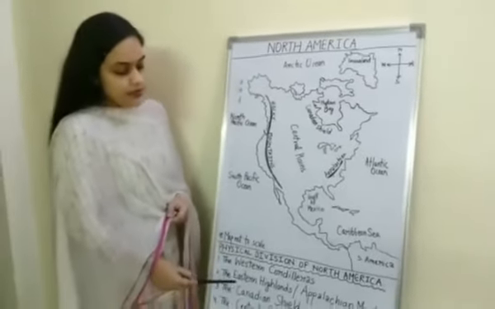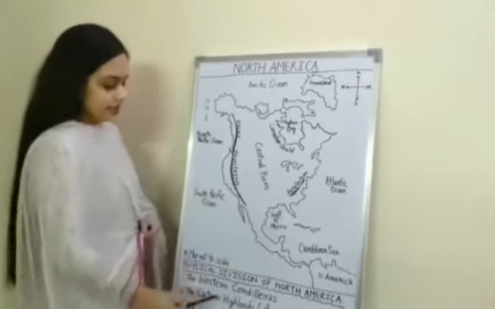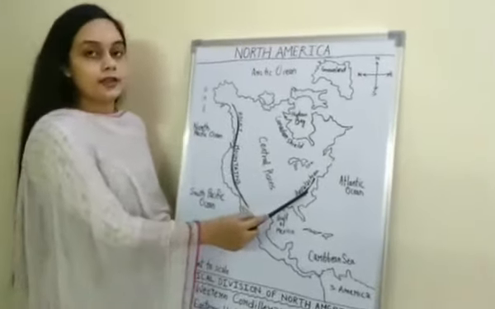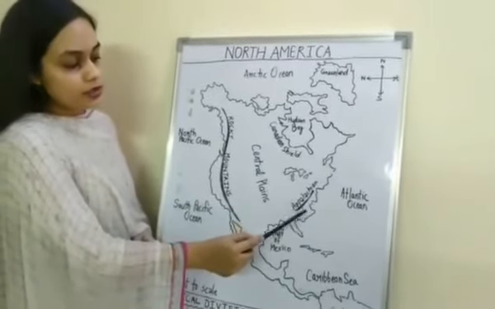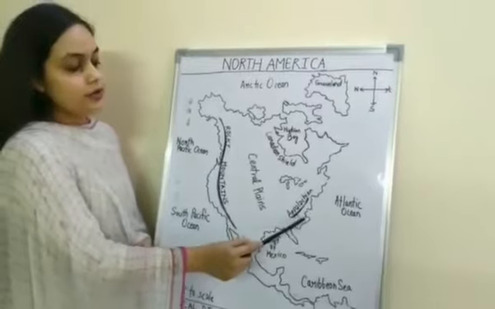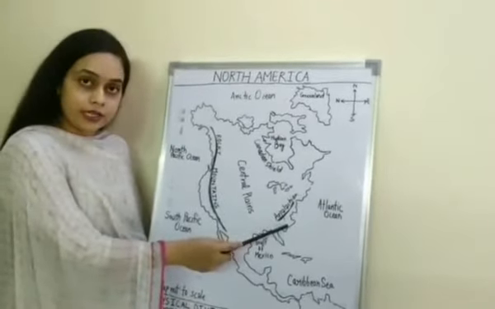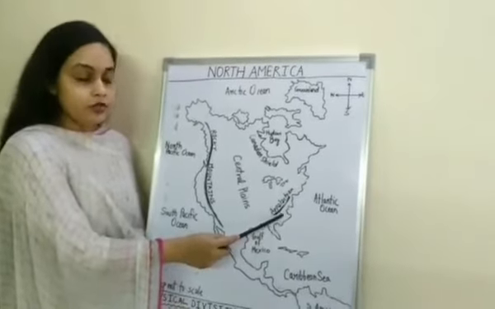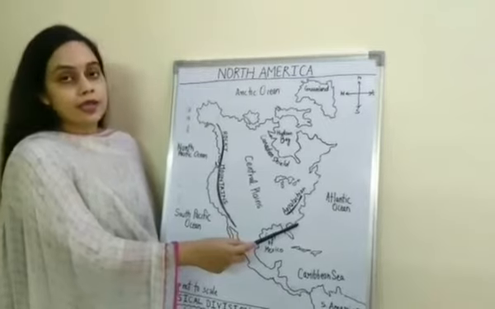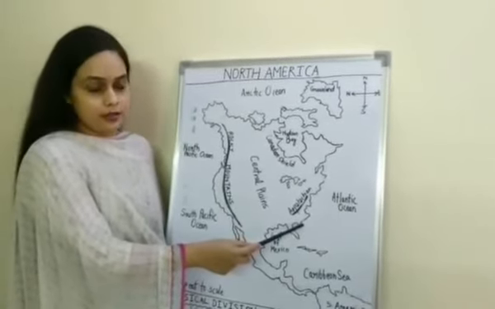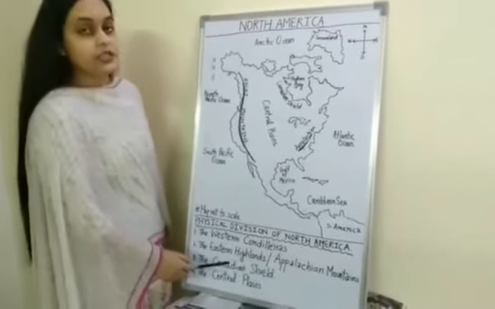Then next is the Eastern Highlands or Appalachian Mountains. As the name suggests, it lies in the eastern part of the continent, and to the east of the Appalachian Mountains there is a plateau, the Piedmont Plateau. Piedmont plateaus you have already studied. These are plateaus which are surrounded by mountain ranges on one side and plains or seas on the other side. The third physical division is the Canadian Shield.